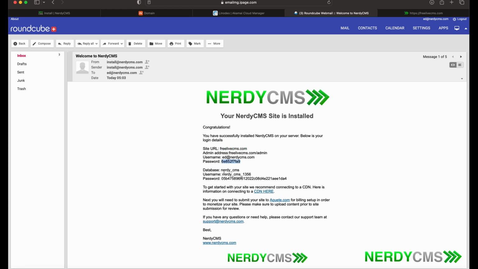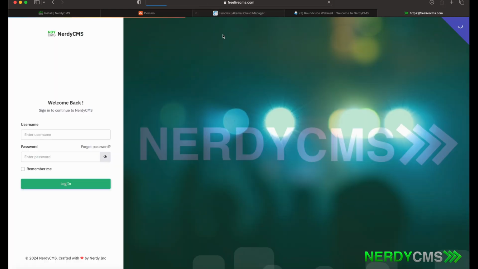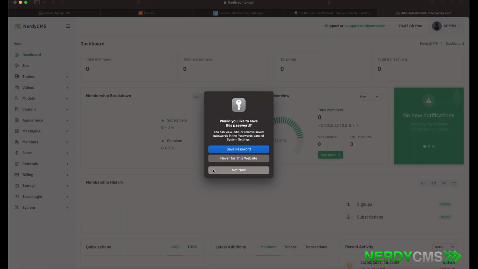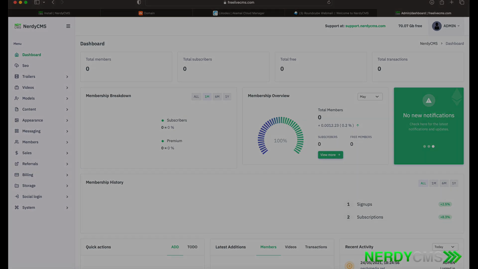You can go to the admin, so just grab that admin. It's just your domain name /admin. Type in your admin login information. And now you can see the admin for your NerdyCMS. And you can start to upload videos, set up your CDN, amongst other things. So we will have more tutorial videos. Enjoy your website.